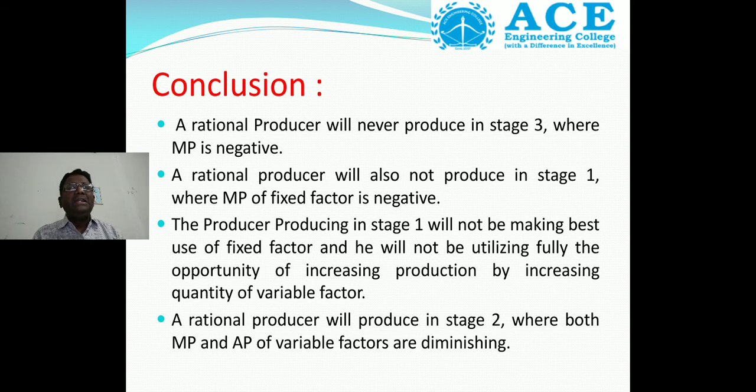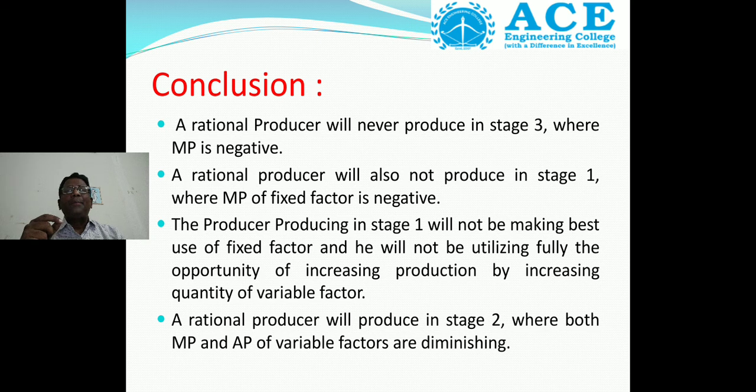So that's why stage 1 is not suitable for producers. Stage 3 is also not suitable for producers. A rational producer will always choose stage 2, where both marginal product and average product of the variable factor are diminishing. This is the conclusion about this particular theory.